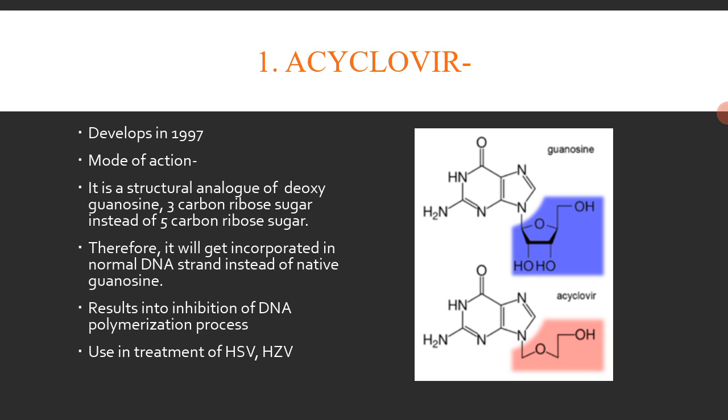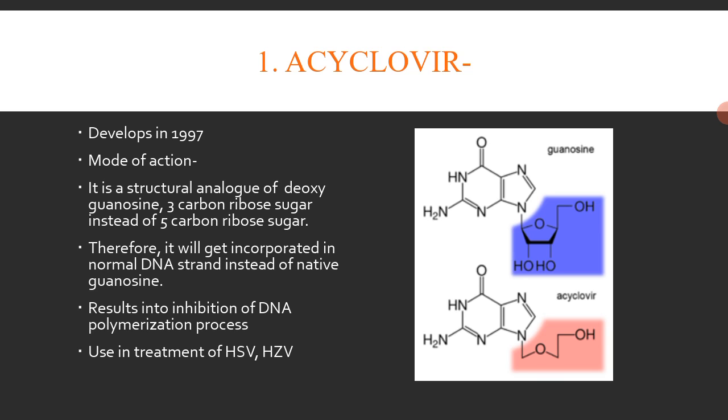But in the presence of acyclovir, which is a structural analog of guanosine, acyclovir gets incorporated instead of the guanosine nucleotide, and therefore the process gets stopped and inhibited. The further DNA will not get polymerized or synthesized, because the process is inhibited due to acyclovir activity.